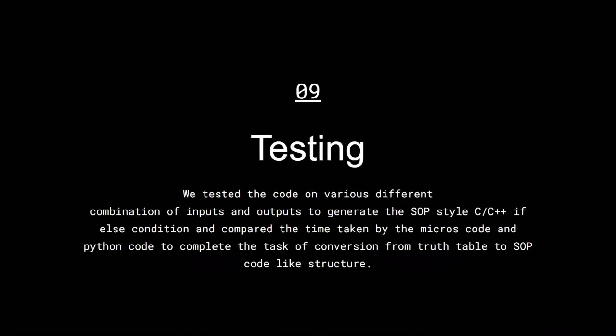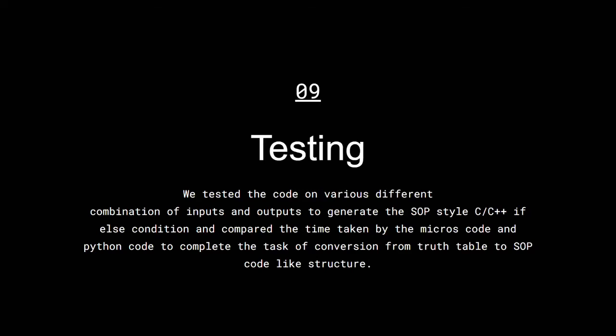We tested the code using various combinations of inputs and different tables in C++, and inputted them to our executable file, using the if and else conditions as I said. We compared the time taken by the macros code and the Python code, because initially we were given a Visual Basic macros code and we then reconstructed a new Python code.